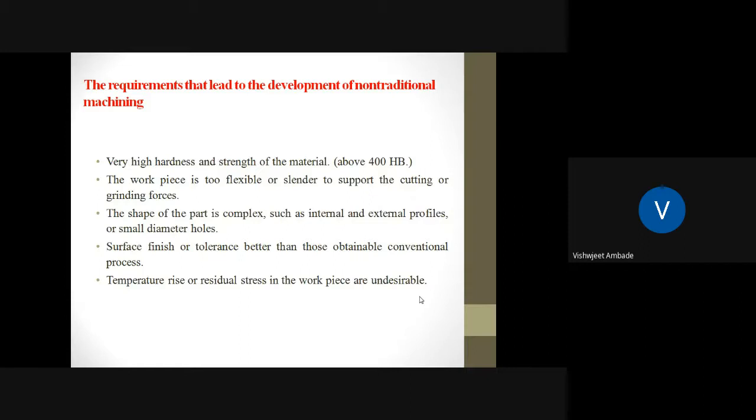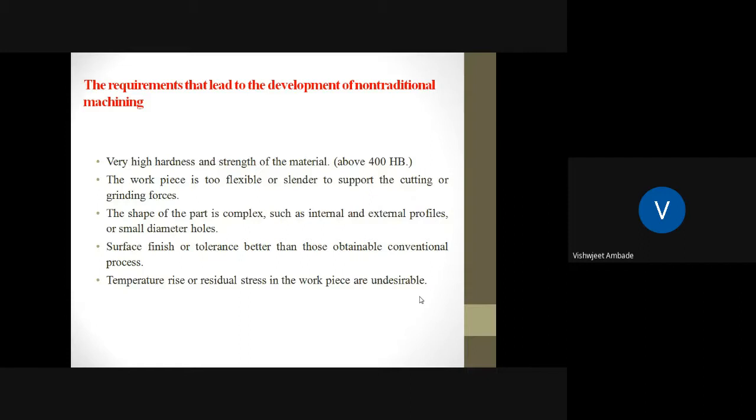If we want to remove very hard material whose hardness is above 400 HB, in this case we need the non-conventional machining process. Next, the workpiece is too flexible or slender to support the cutting or grinding force. The shape of the part is so complex, such as internal and external profiles or small diameter holes.